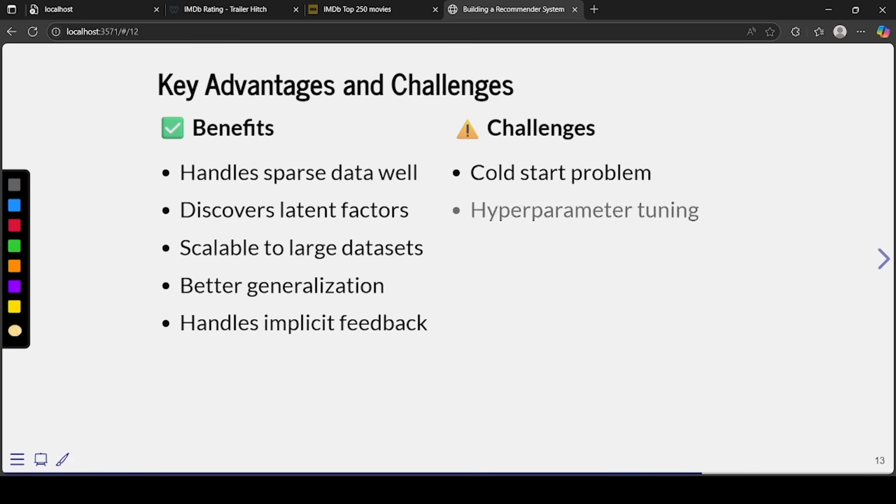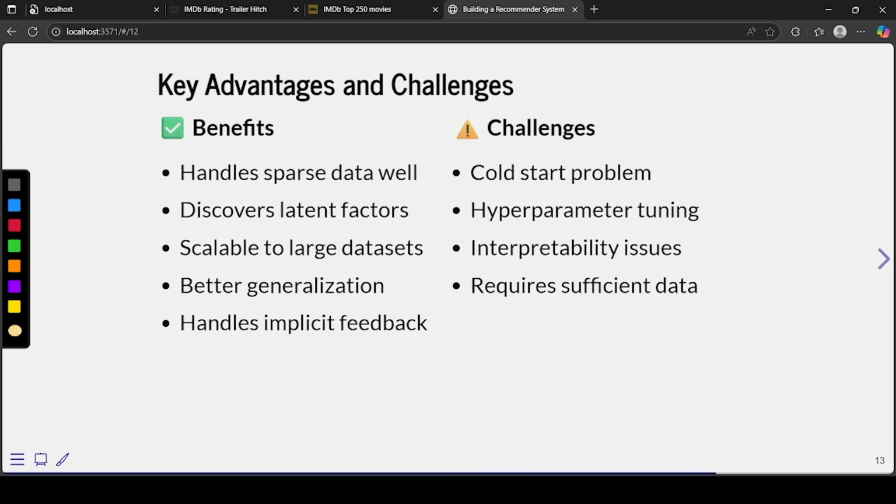Now the challenges. If a new movie comes up and nobody has watched it, there is no rating for it, so you can't fit it here and it will not work using this. So the cold start problem is there, and you can't do much with it. Some users have to watch it, and then you can put it in this matrix and rate it, and then it will work.